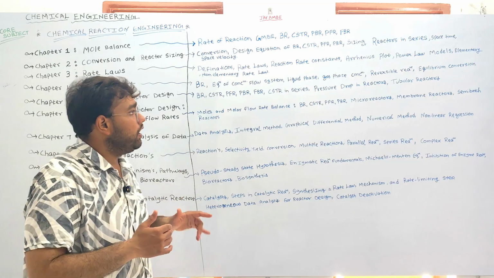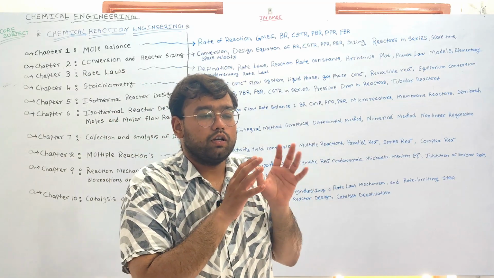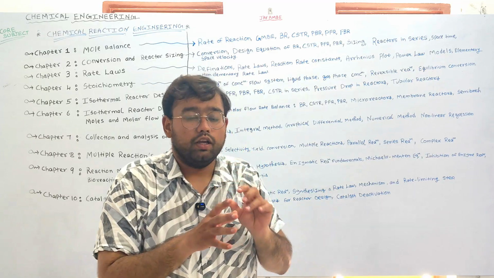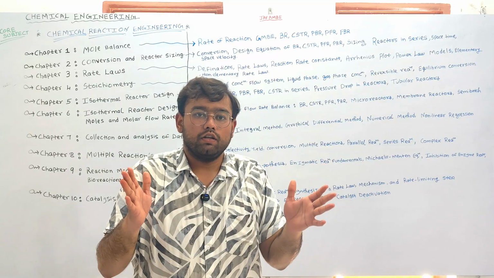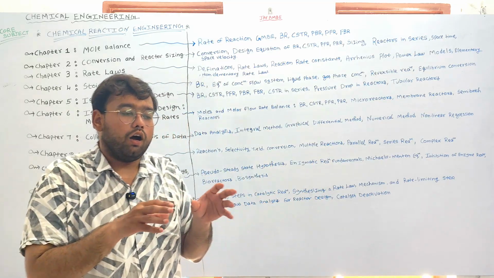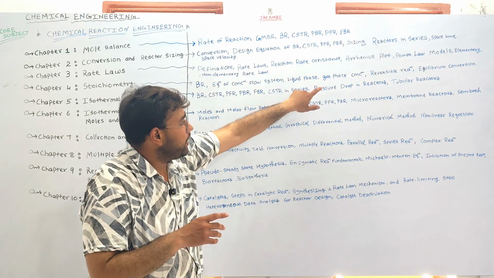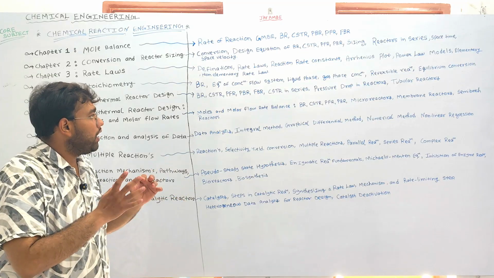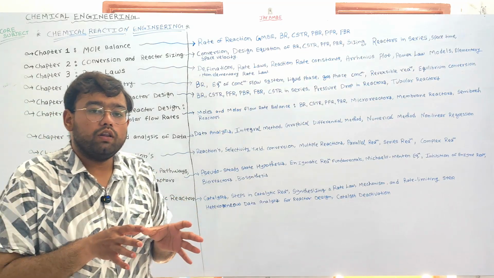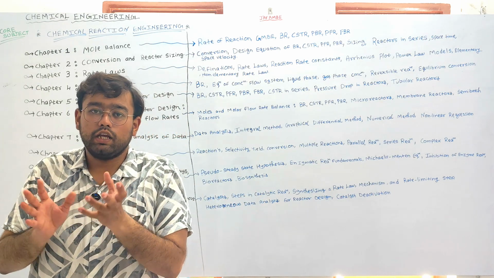So after understanding of these, in the fourth step, in chapter 4, we'll understand the stoichiometry. So in stoichiometry, we'll understand in detail about the specific species. Let's say as per the reaction stoichiometric equation, how we'll understand if we are having a liquid phase system, if we are having a gas phase system, so we'll try to derive the relation between the concentration with the rate equation and the conversion.